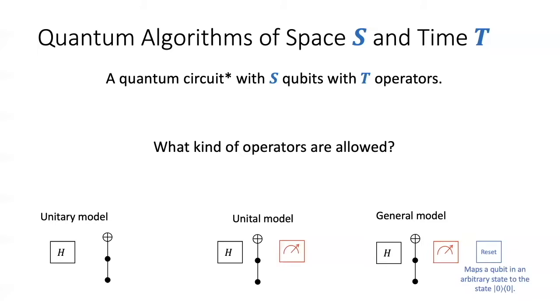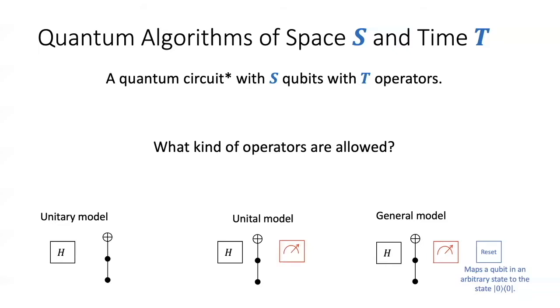Another way of thinking of these general algorithms is thinking of them as hybrid classical quantum algorithms. So these are algorithms which have both quantum memory and classical memory. On the quantum memory, you can perform unitary operations and measurements. On the classical memory, you can perform classical operations, including erasure operations. And there is some limited interaction between the quantum and classical part. So this is the most general model of quantum computation.